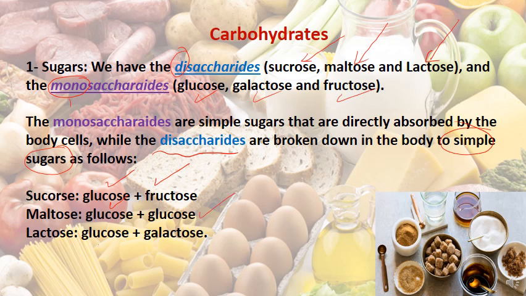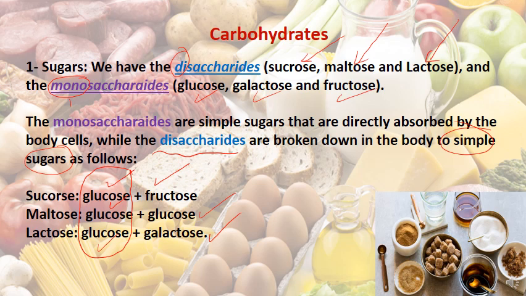Lactose is glucose and galactose. As you see here, glucose is the common one between them. So sucrose is glucose with fructose, maltose is glucose with another glucose, while lactose is glucose plus galactose.